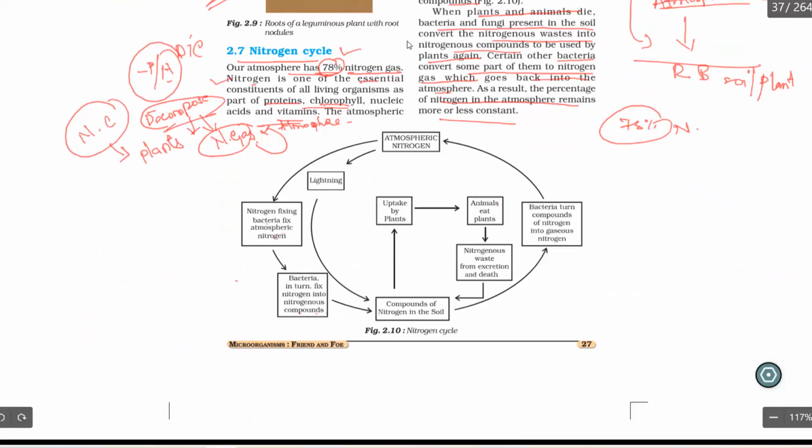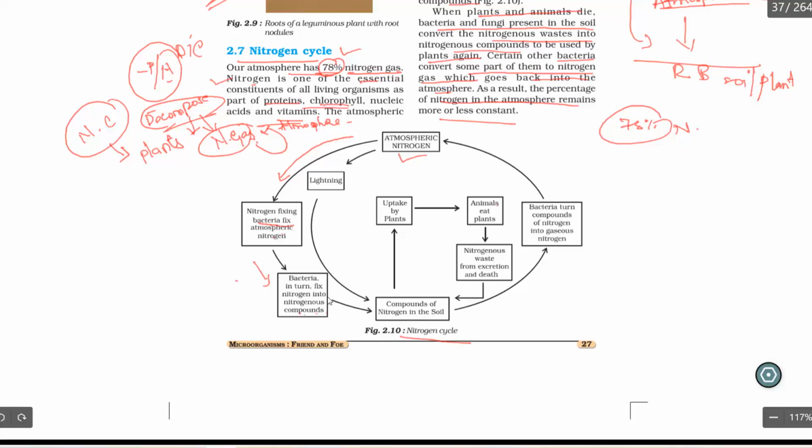So let us see the cycle called the nitrogen cycle. How is it going to happen? Exactly, you are going to see the cycle. So here we have atmospheric nitrogen. Atmospheric nitrogen is nothing but the nitrogen which is present in the atmosphere. One thing is that this nitrogen is directly absorbed by the nitrogen fixing bacteria. When this nitrogen is taken by nitrogen fixing bacteria, the bacteria turn or fix the nitrogen into nitrogenous compounds. As I said earlier, the bacteria hold the nitrogen as nitrogenous compounds.